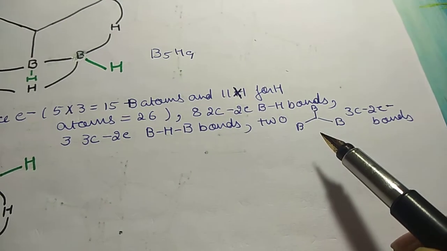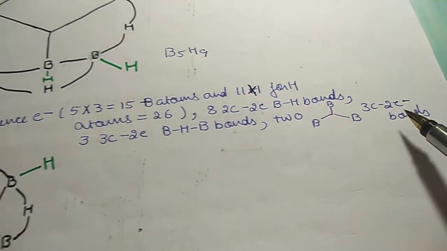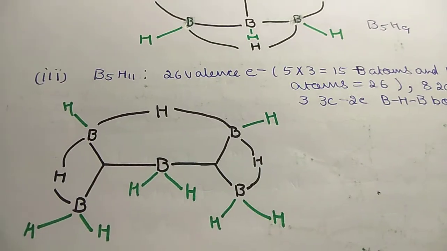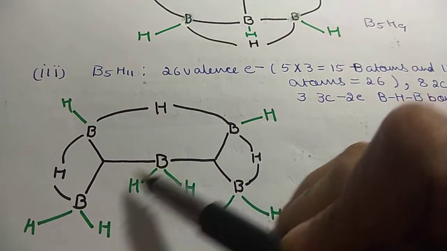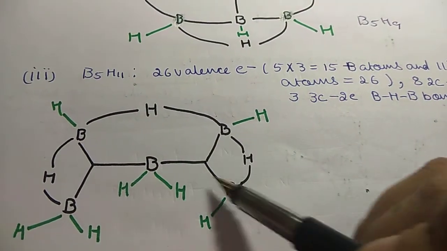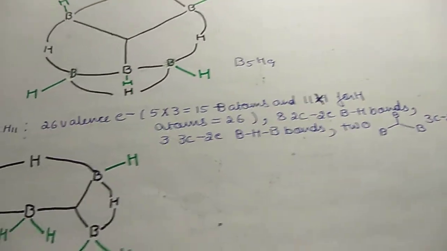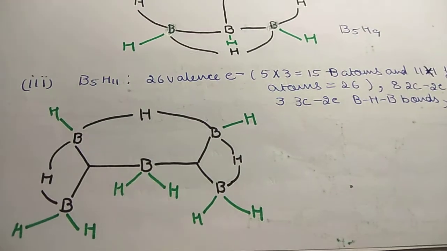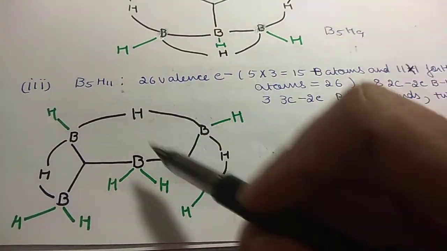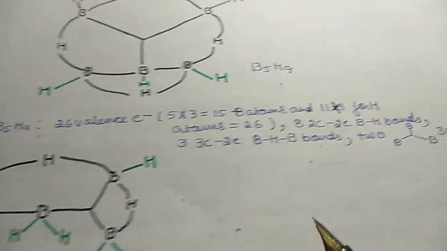Then we have 2 BBB, 3 center, 2 electron bonds. So this is BBB, BBB. So in total we have 13 bonds and we have 26 valence electrons.